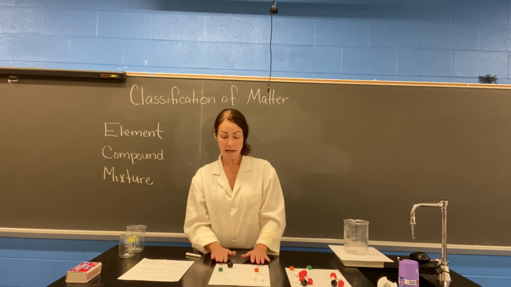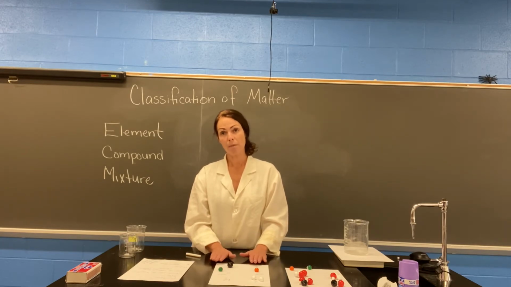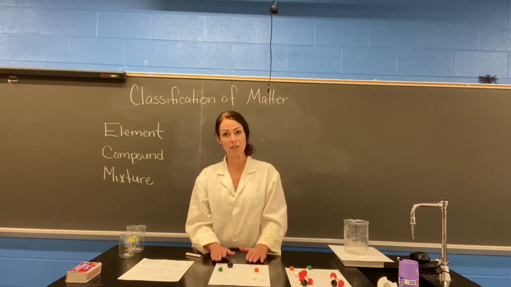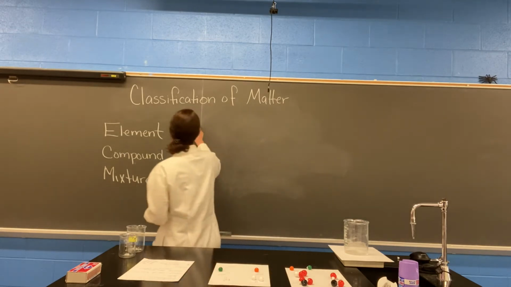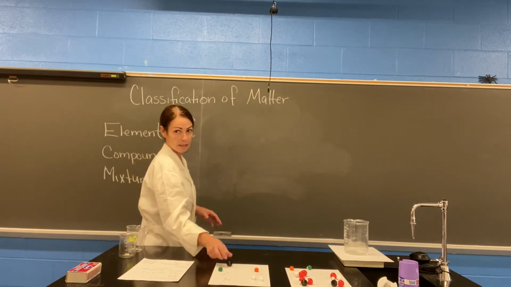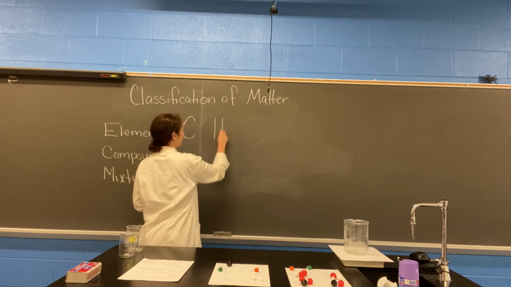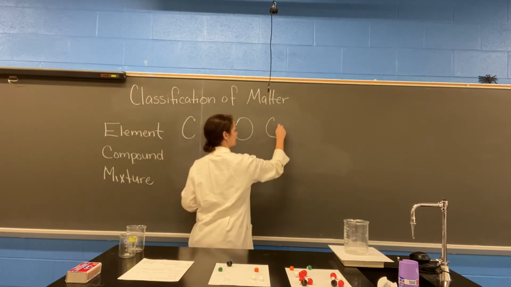So when you have an atom and you know that it's of a specific element, you can recognize that either by its name and knowing that it's on the periodic table, but oftentimes in chemistry, you're going to see that it's written as a symbol. They have shortened abbreviations for their names. So for instance, carbon is represented by a capital C. Hydrogen is represented by a capital H. Oxygen is O. Chlorine is Cl.